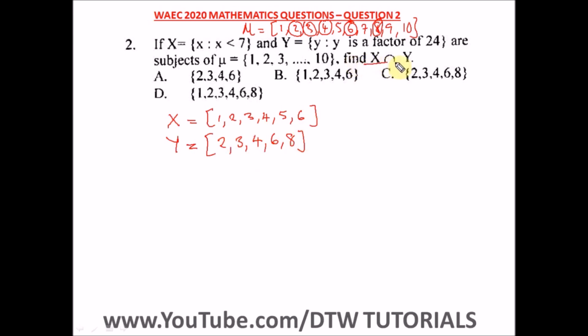So it says find X intersection Y. Remember, intersection is what is common between the two sets. So what's common between this set X and Y? We have 2 up here and down here, we have 3 here, we have 4 here, and we have 6. So X intersection Y is equal to 2, 3, 4, 6. So this is our answer. And what is the right option here? The right option is option A.